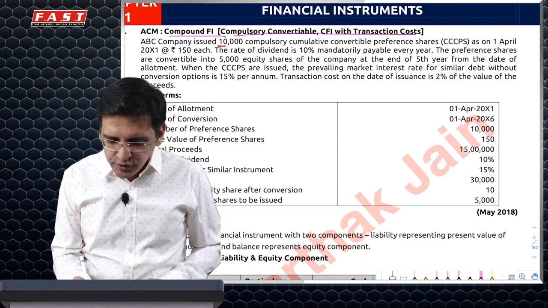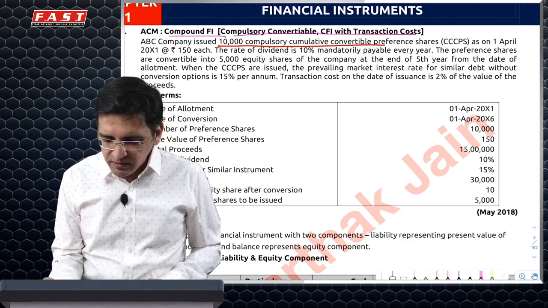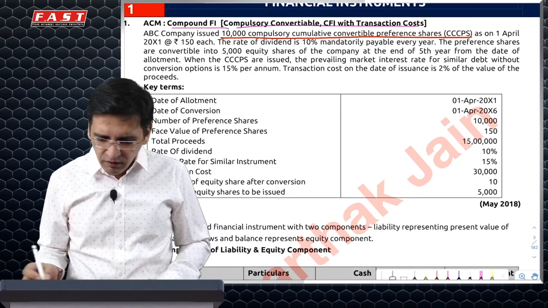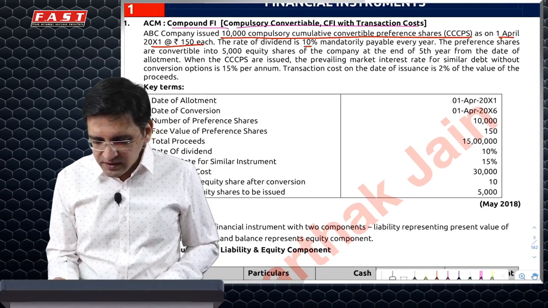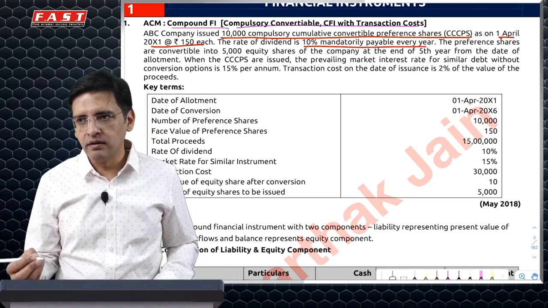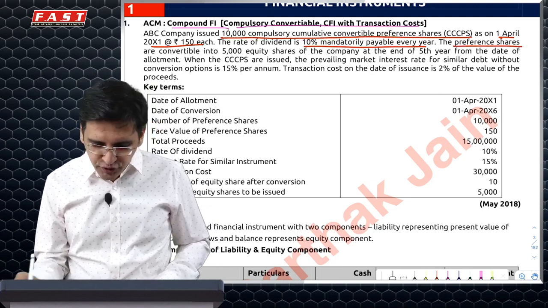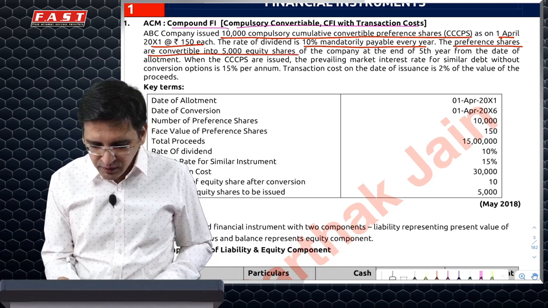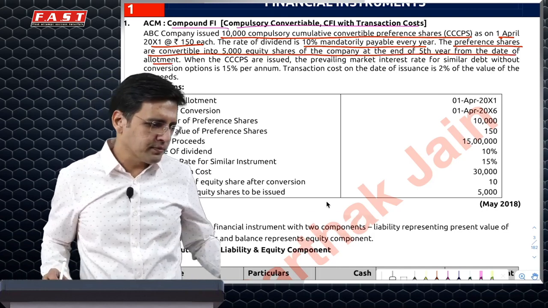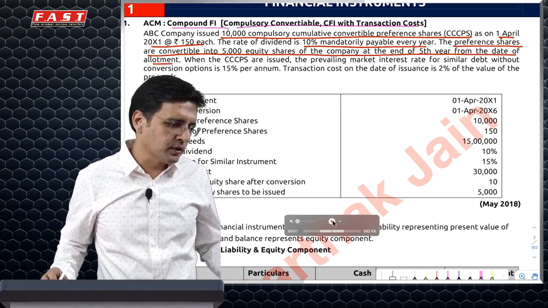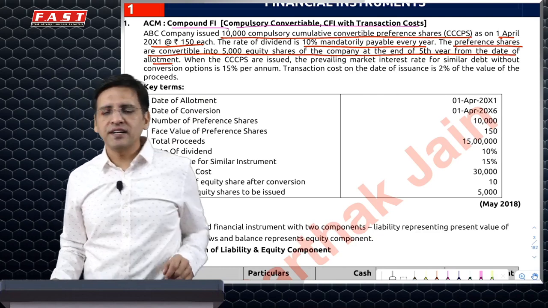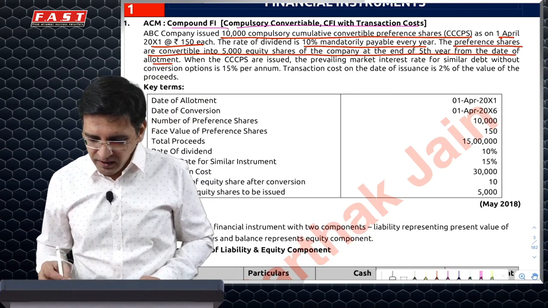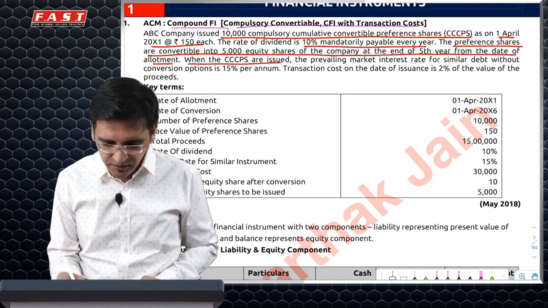So the question says you have issued 10,000 compulsorily convertible preference shares on 1st April 2001 of 150 each. The rate of dividend is 10% mandatorily payable every year. The preference shares are convertible into 5,000 equity shares of the company at the end of the 5th year from the date of allotment. Absolutely clear that the principal component is equity, whereas the interest being mandatory in nature would be a liability component. There's an obligation to pay.